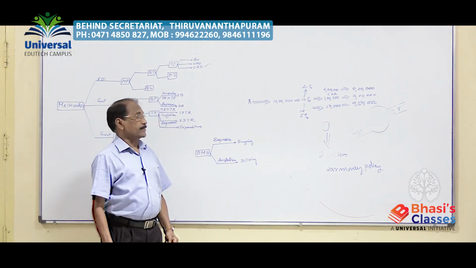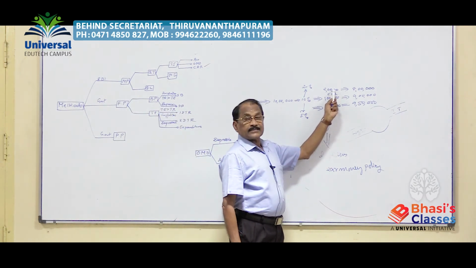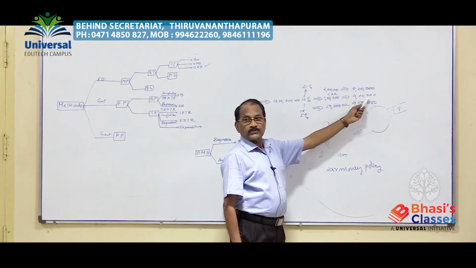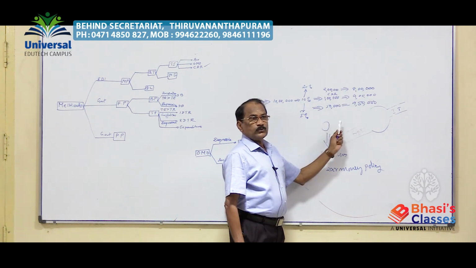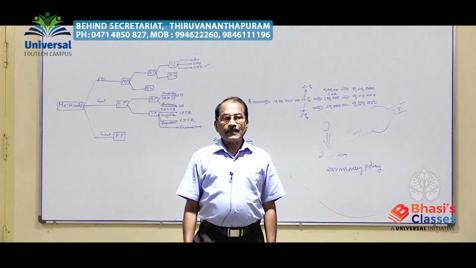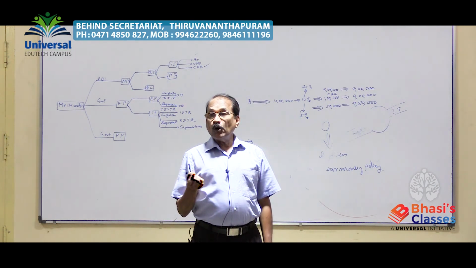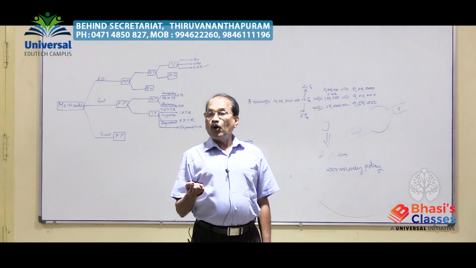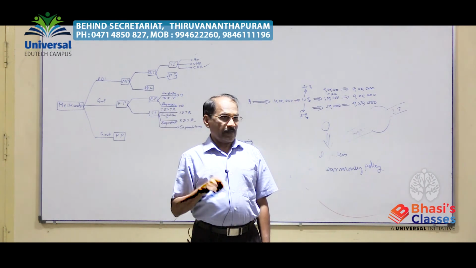Multiple choice question statement done. Here you see, CRR is increased during an inflationary period to reduce credit creation, and during a depression period, reduce CRR to increase credit creation. So the relationship is inverse. The higher the CRR, the lower the credit creation capacity of a commercial bank, and the lower the CRR, the higher the credit creation capacity of the commercial bank.